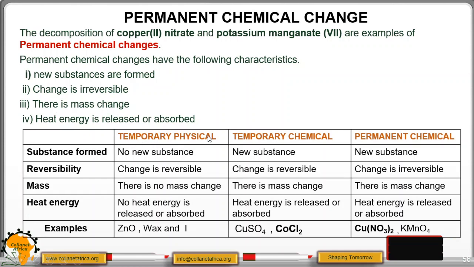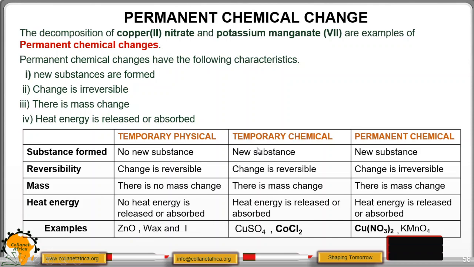We have temporary chemical, temporary physical, and permanent chemical. Substance formed. No new substance is formed in temporary physical change. Then the change is reversible. There is no mass change, no heat energy is released or absorbed. Examples: zinc oxide, wax and iodine.